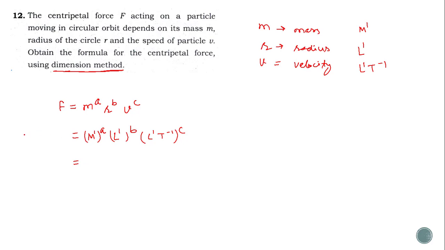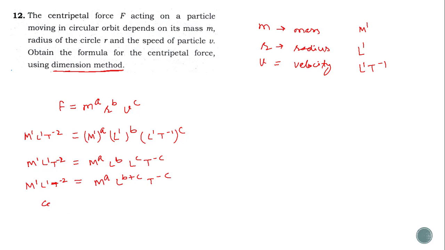Here the dimensional formula for force is M^1 L^1 T^-2. We can write it like this: F = M^a L^b L^c T^-c, so this is M^a L^(b+c) T^-c, and here M^1 L^1 T^-2.